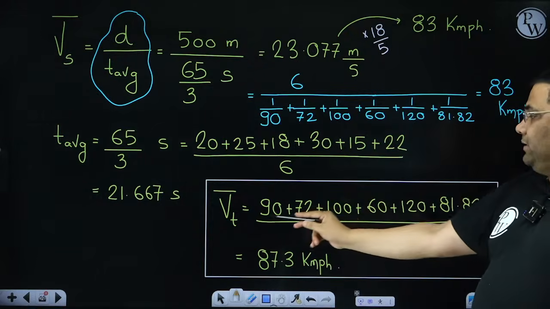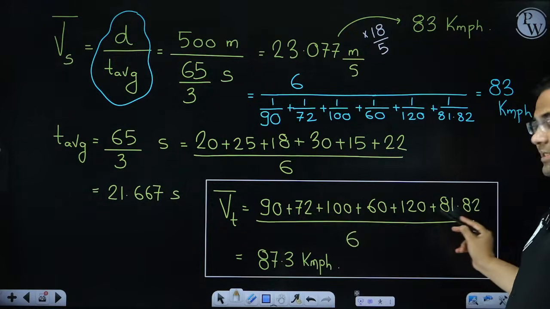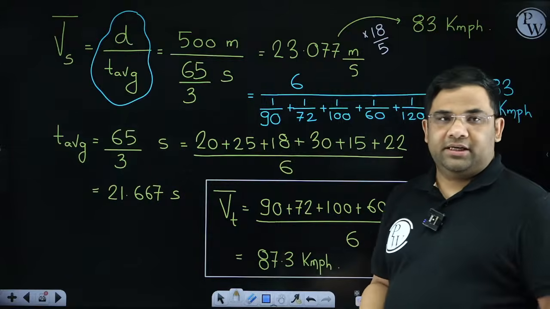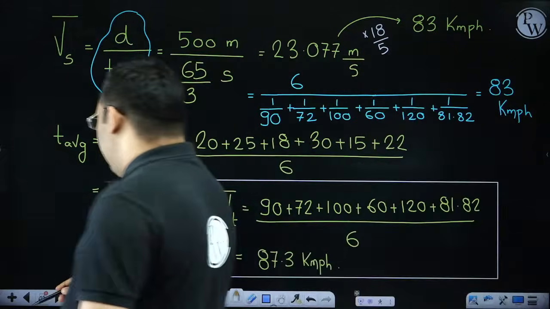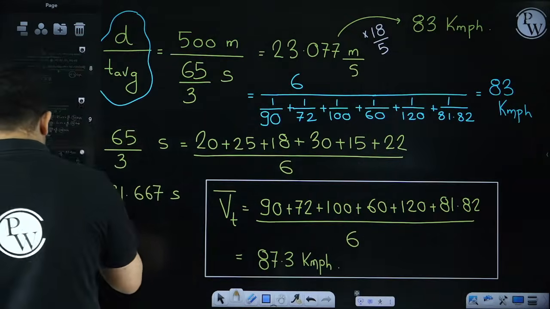If I am finding the time mean speed, I will add all the speeds and divide by the number of vehicles. Very easy. So in this way we can find out the time mean speed and space mean speed.